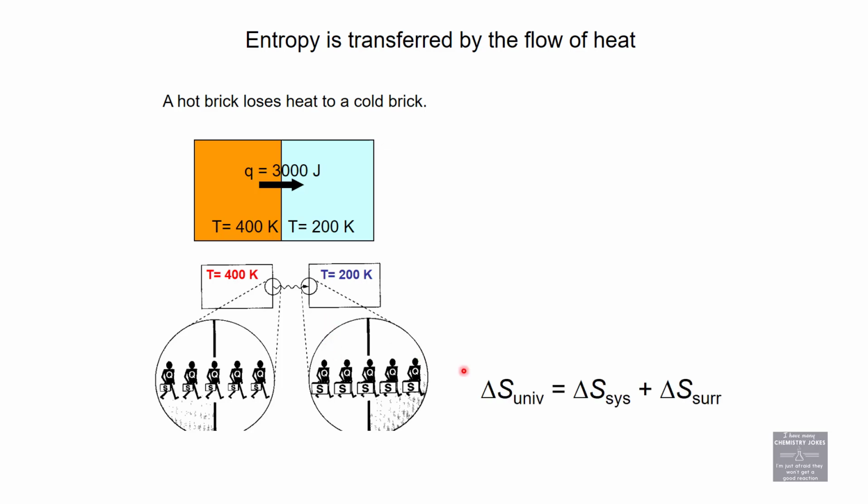Okay, what does this mean? What does this have to do with the second law of thermodynamics? Well, the second law says, for any spontaneous change, the entropy of the universe must increase. Okay, cool. What do we do with this? The change in entropy of a system, of a reaction, is much easier to measure than the change in entropy of the surroundings. So let's go through a couple of transitions.